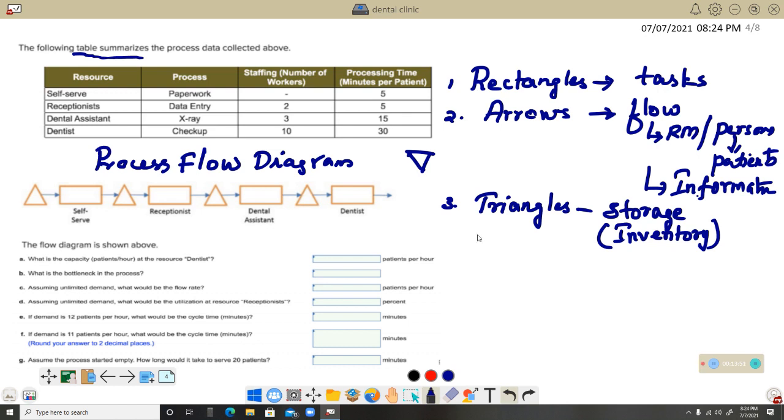And as I said, there are symbols like circles also. It is not used over here. Circles are also sometimes used. It is used for storage only, but the only thing is that it is for the storage of information.